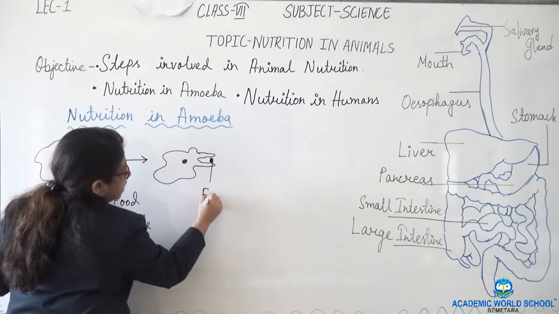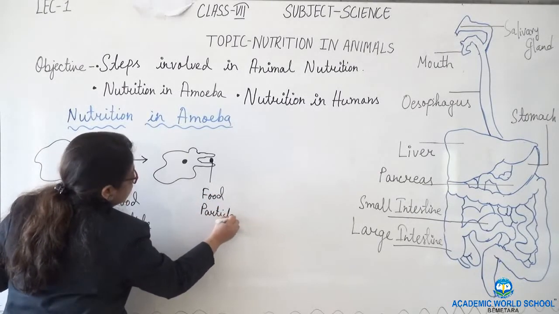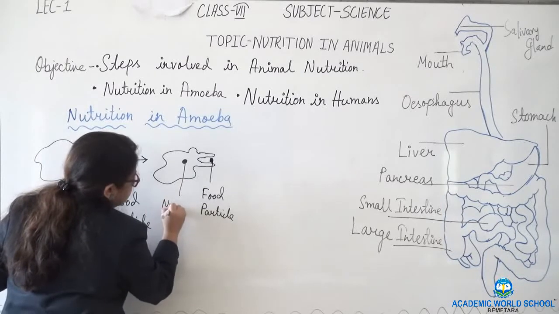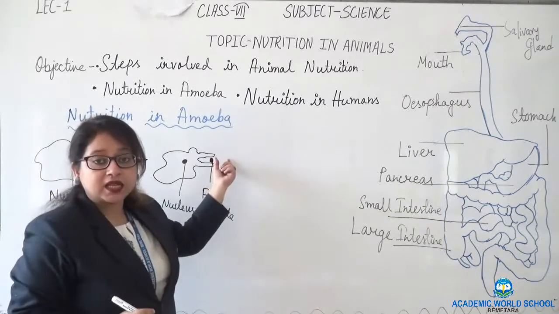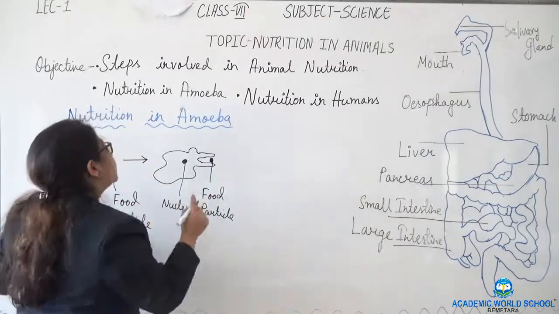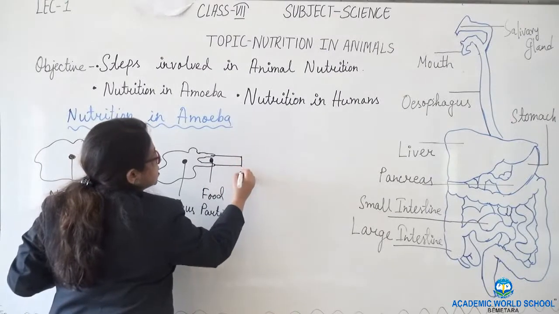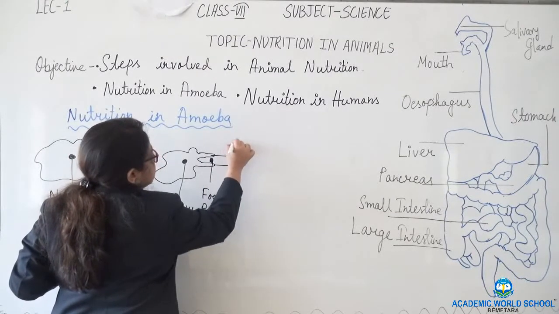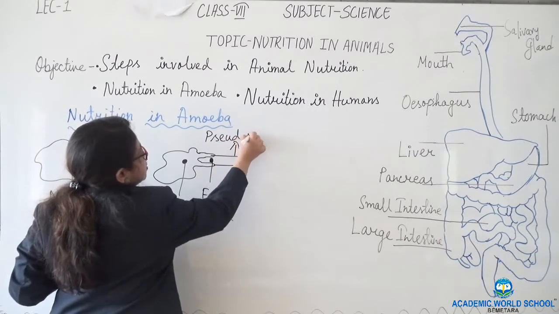This is the food particle, this is the nucleus, and it has extended its body part. Now this extended body part has a special name, which is known as pseudopodia.